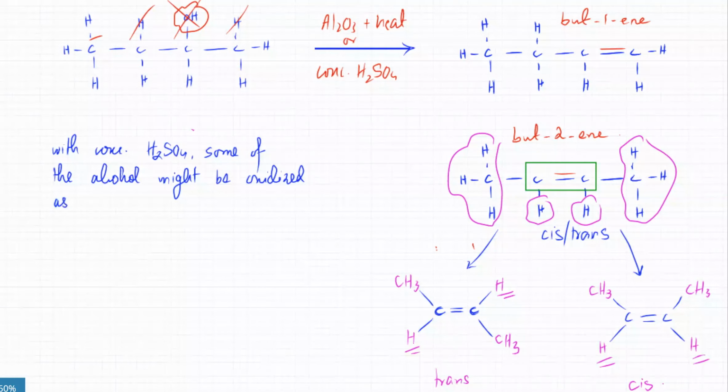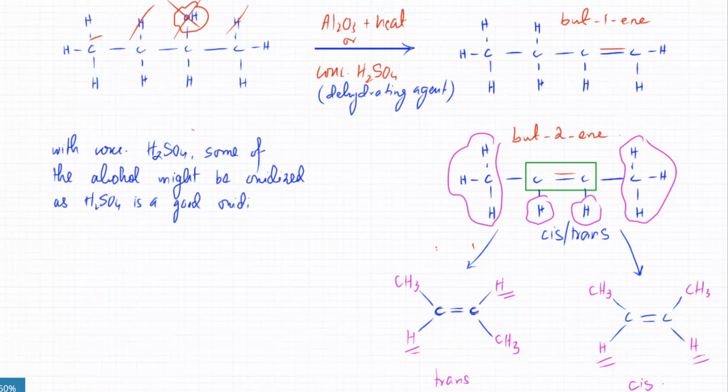Although H2SO4 is a dehydrating agent, it helps in dehydration, H2SO4 is also a good oxidizing agent. So some of it might be oxidized. Remember, alcohols turn into carboxylic acid, etc. So to remove acidic byproducts,